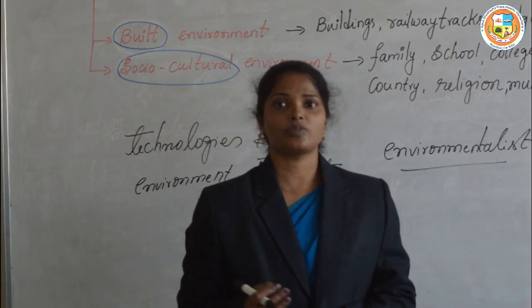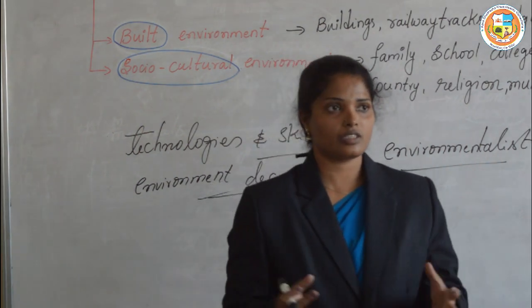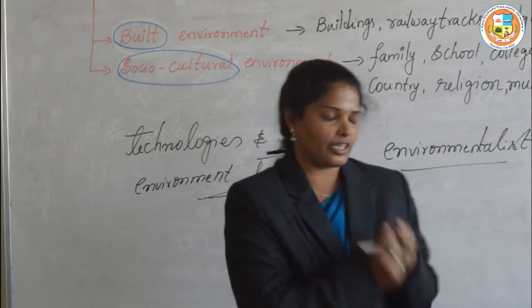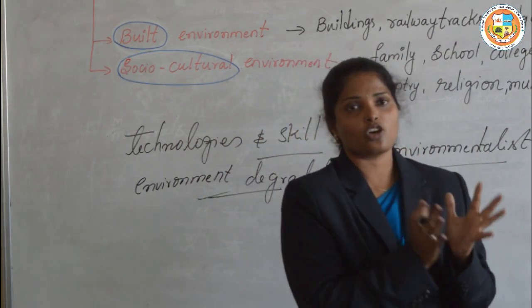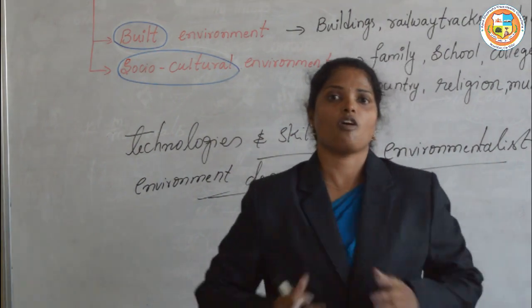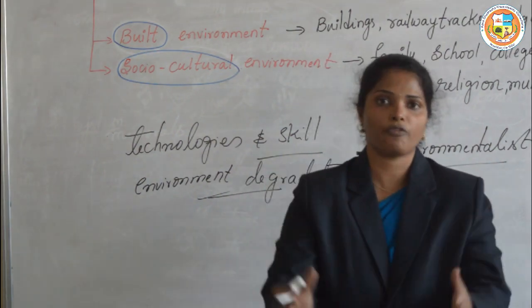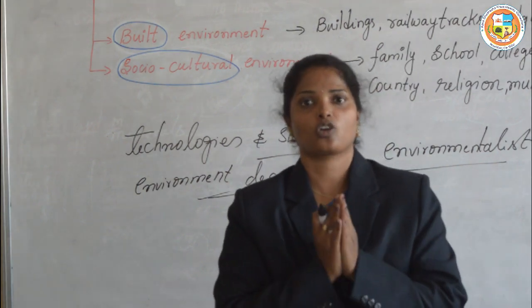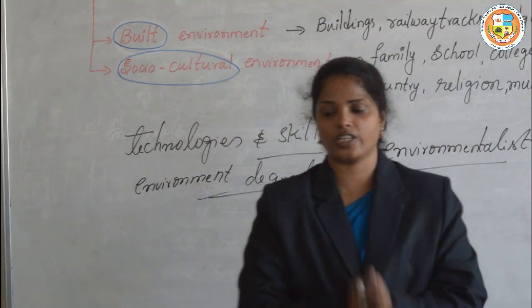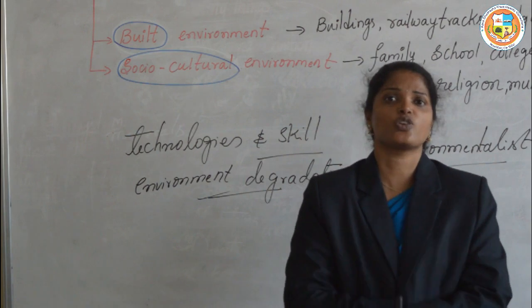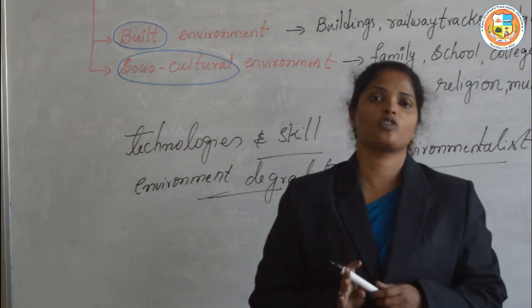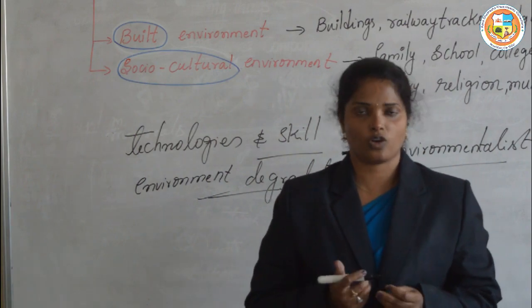These persons are called environmentalists, like John C. Jacob. These are people who came forward to stop the damage to the environment. So now we should stop this type of pollution, and we have to save our environment.